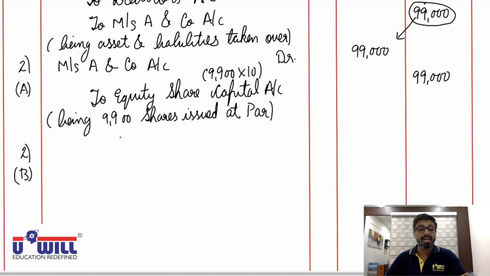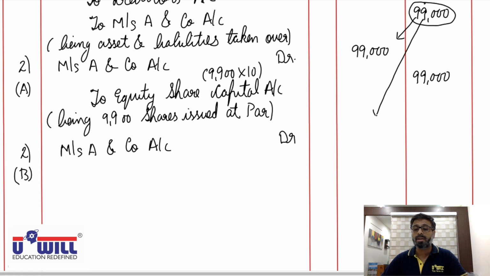So what would be the entry in option B now? Messrs A and Company is the receiver, debit the receiver. Messrs A and Company account debit with full amount of 99,000. Shares go out, credit what goes out to equity share capital account.